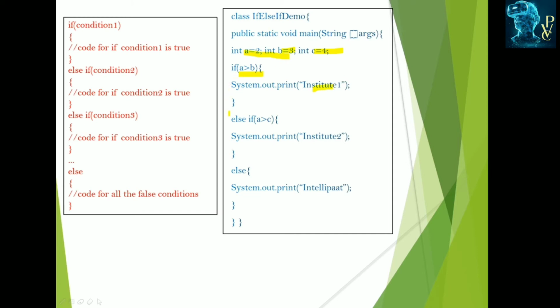This is the if block. This is not satisfied, since a is 2 and b is 3. Then it enters into the else block and checks the next condition, that is a greater than c. a is equal to 2 and c is equal to 4. If a greater than c, no, it is also not satisfied. Then it enters the else, and it displays the some institute output. Likewise this program is executed.